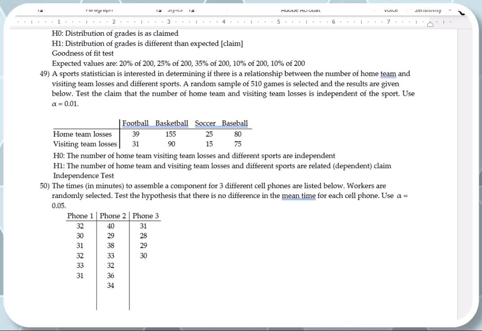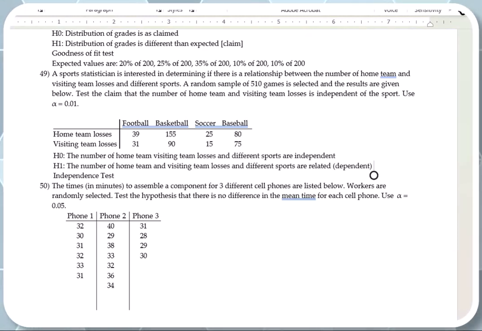Okay, next question. A sports statistician is interested in determining if there is a relationship between the number of home team and visiting team losses in different sports. A random sample of 510 games is selected and the results are given below. Test the claim that the number of home team and visiting team losses is independent of the sport. All right.